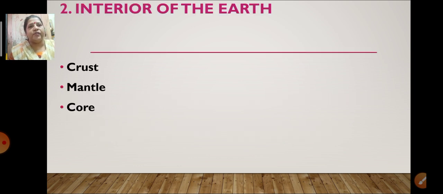Our first lesson over here is chapter 2, Interior of the Earth. In Interior of the Earth, we have learned about the crust, which is further divided into two parts, that is continental crust and oceanic crust. The continental crust is made up of Sial, as well as the oceanic crust is also called as Sima. Why is it called Sial and Sima? Do you all remember? Yes. It is called Sial because it is made up of silica and aluminium, while oceanic crust is called Sima because it is made up of silica